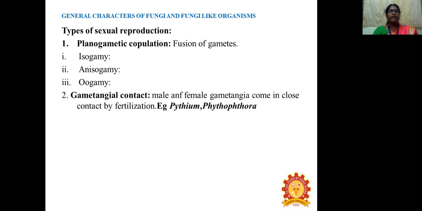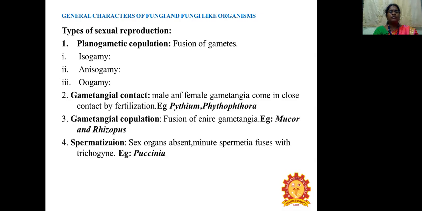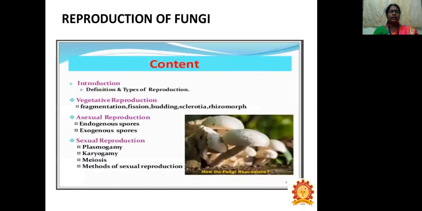Second one is gametangial contact. Male and female gametangia come in close contact for fertilization. Example, Pythium and Phytophthora. Gametangial copulation means fusion of entire gametangia. Example, Mucor and Rhizopus. Spermatization: sex organs absent; minute spermatia fuse with trichogyne. Example, Puccinia. Somatogamy: fusion of two vegetative cells, example Agaricus.